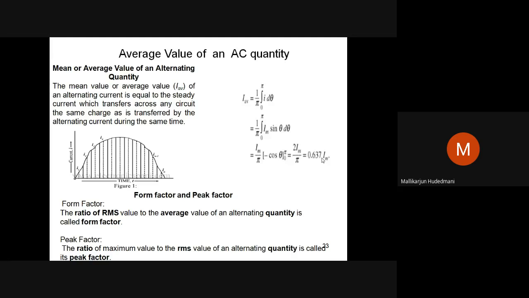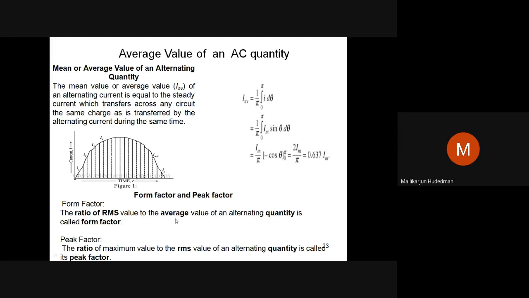The last two definitions are at the end of the page. What is form factor? Form factor is the ratio of RMS value to average value, whether it is current by current or voltage by voltage.